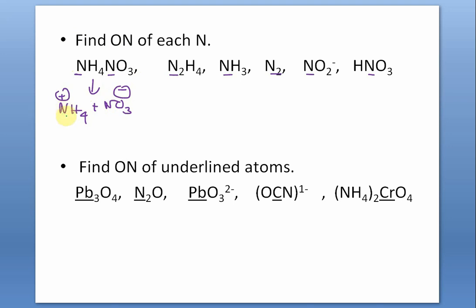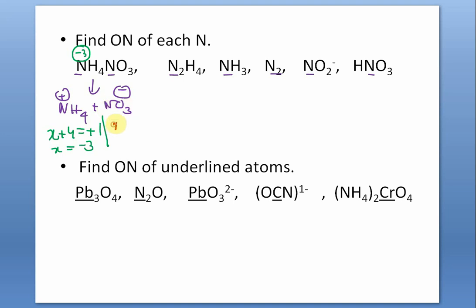So here, say nitrogen is x, hydrogen is always plus, although it is written on the right side, it is plus. It's not a metallic hydride. x plus 4 is equal to plus 1. So x is equal to minus 3. Since ammonium ion is coming from ammonia, nitrogen is minus 3. Then nitrate ion is coming from nitric acid. So let us do it once again.